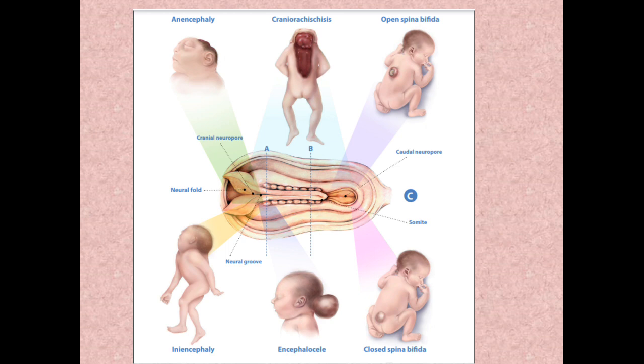So the CSF is exposed to the outer surface. That means there is a high chance the baby might catch meningitis. And the other one is encephalocele. So these are the different spectrum of things which you can see in anomalies of the central nervous system.